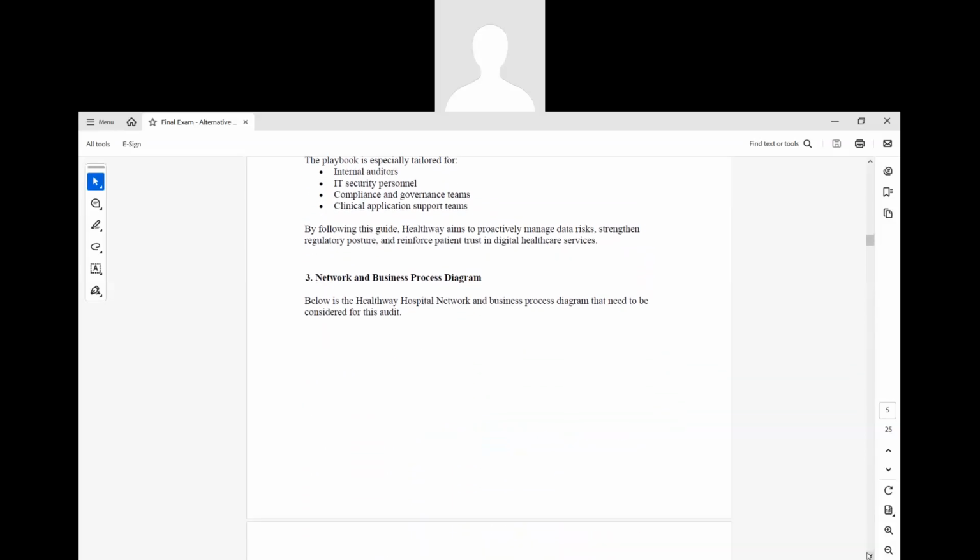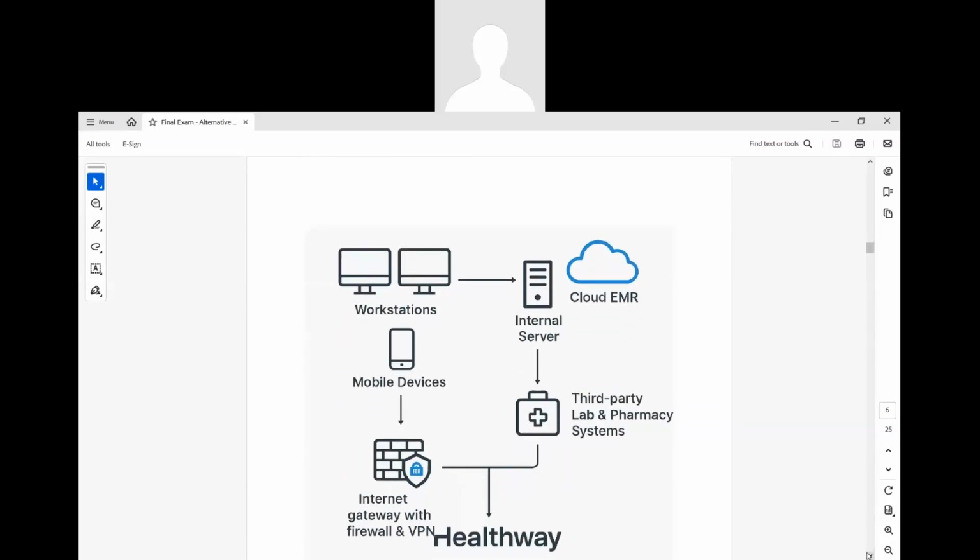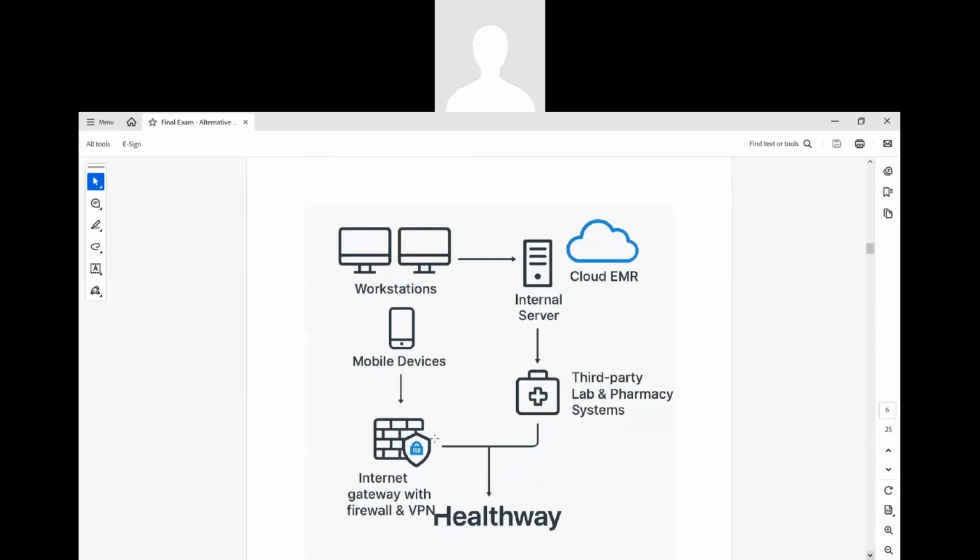Let me show you a simple diagram. This is the diagram of what we are targeting the audit to cover. This is a process diagram. In the hospital we have workstations, mobile devices, then a security gateway, the firewall, then we have a cloud system with internal servers and third-party applications or systems which are currently running.